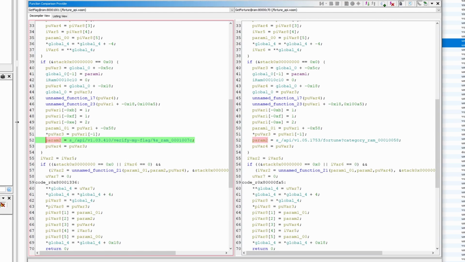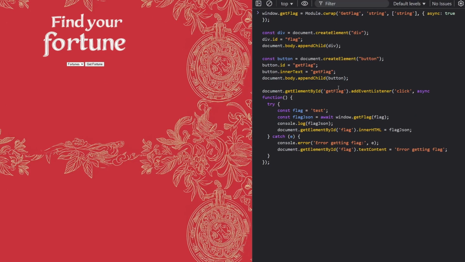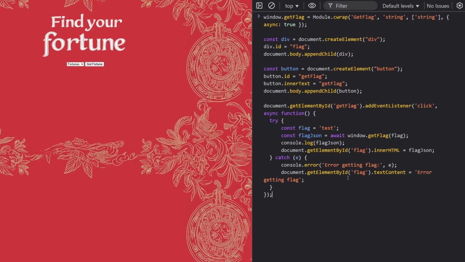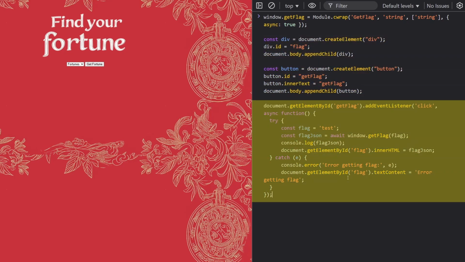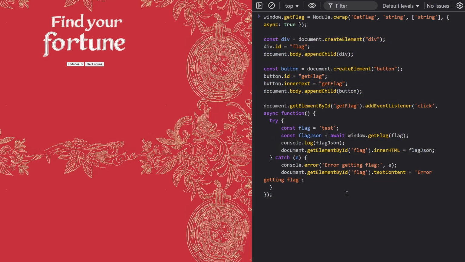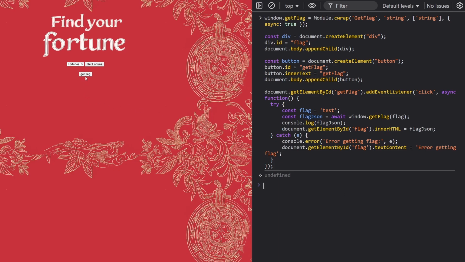Let's try calling it from the web page. This code defines the getFlag function, adds a div to show results, and a button to trigger it, along with a click handler. Running it gives us nothing. Not very helpful. So I thought, what if the endpoint is vulnerable to a timing attack?